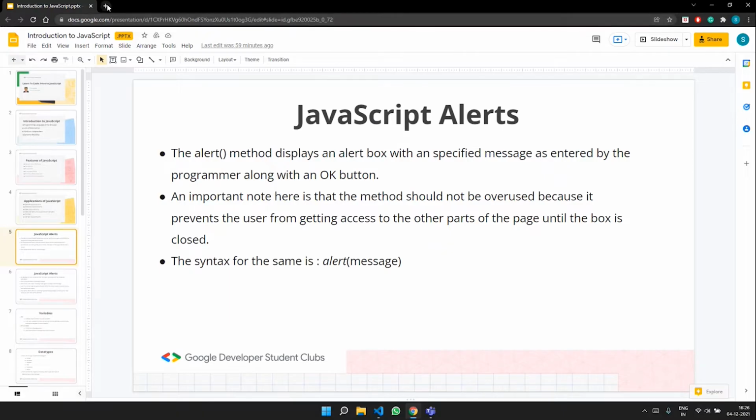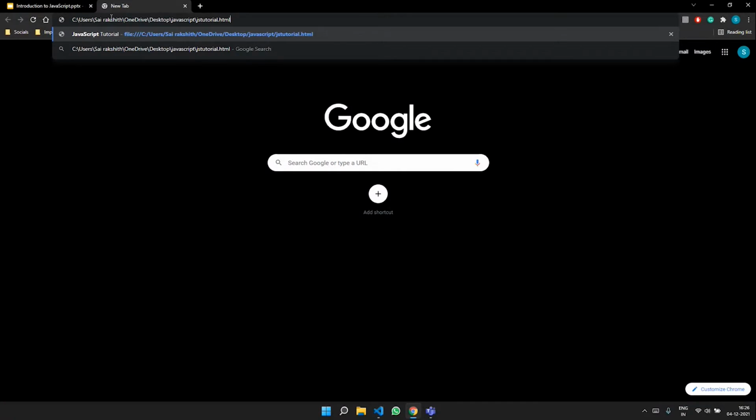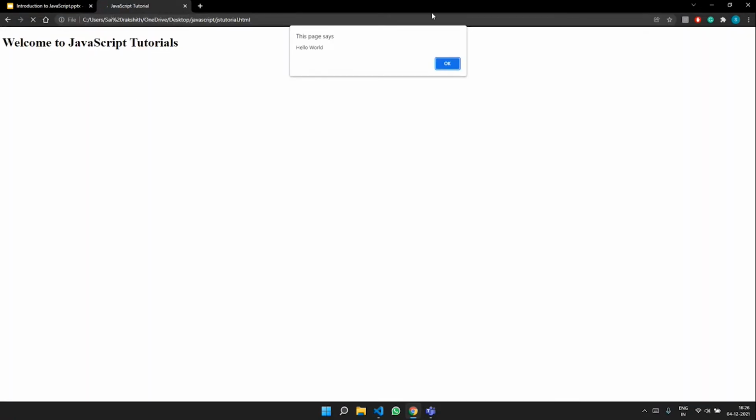And once I go to my web browser, open a new tab and paste it, this is what the page says. I was exactly talking about this alert box, right? The alert box says hello world, and it does not let me visit the web page completely. It does not allow the user to visit the web page until the user says okay to this alert box. Now when you say okay to the alert box, I'm able to access this web page, and I'm able to make changes on the web page if I wanted to, or do exactly what the web page was intended to do.